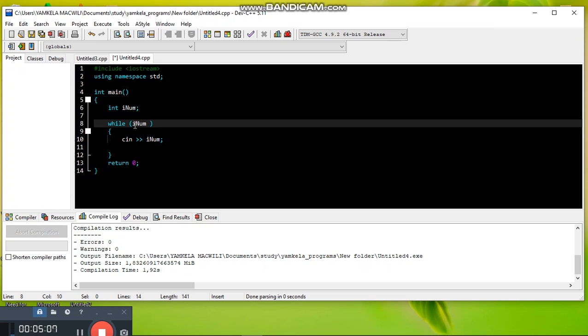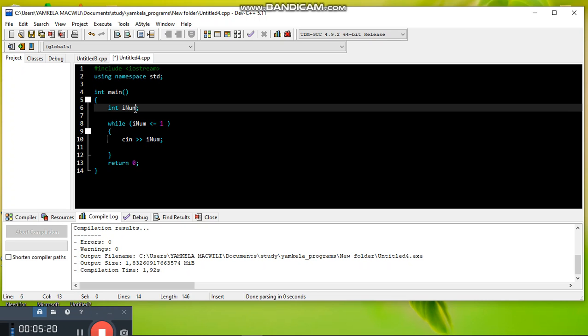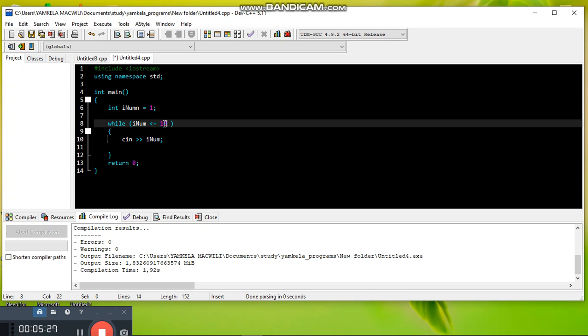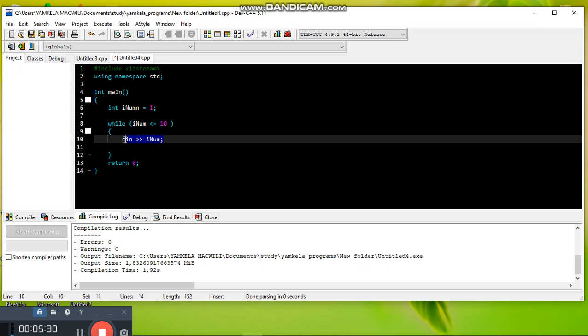Let's write it. This is just a program to print 1 to 10. For this one, we must initialize our variable, our counter, from 1 up to 10. Then in this program, we want to print numbers from 1 to 10. We can just say cout, inum, our variable, then endl.